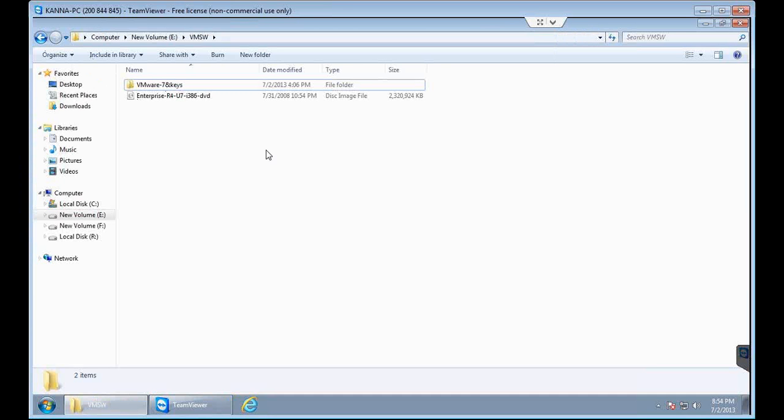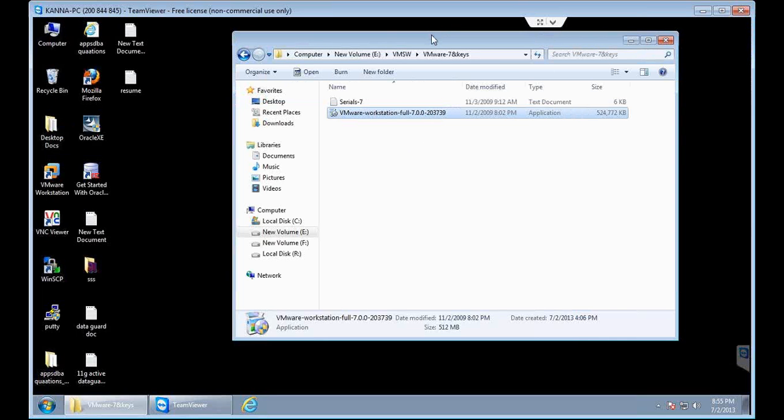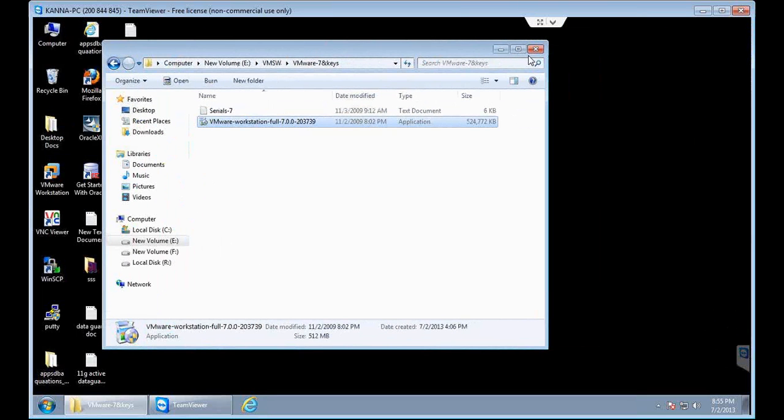So this is the folder that we have the software in place, and this is the one, VMware Workstation Full 7.0. So this is the software. If you double click on this, it will start the installation process, and as I said, you just need to say next, next, next and finish. So nothing more is required to do that. You don't even need to apply any crack serial and all. It will be automatically picking up the things. So you don't require to do any extra effort over there.